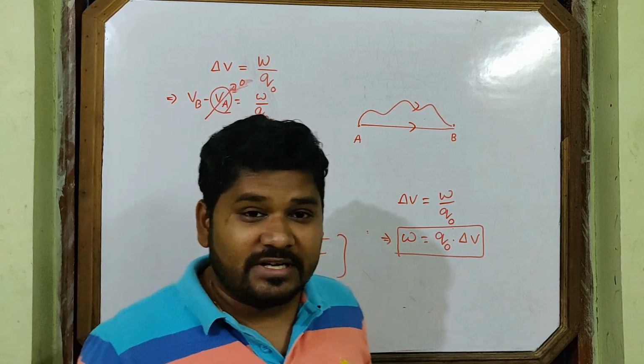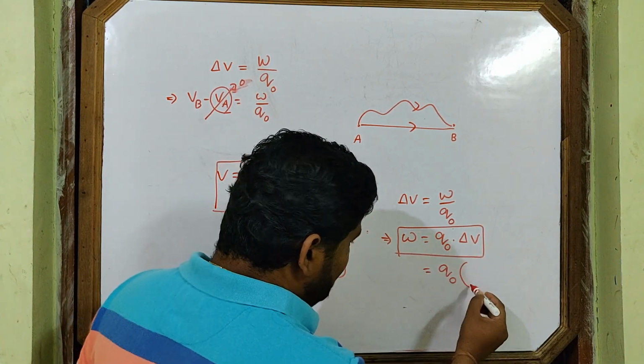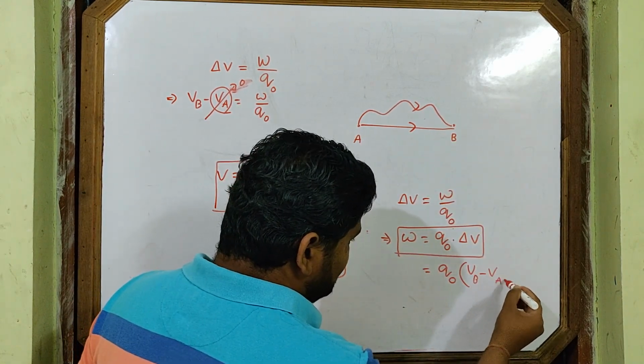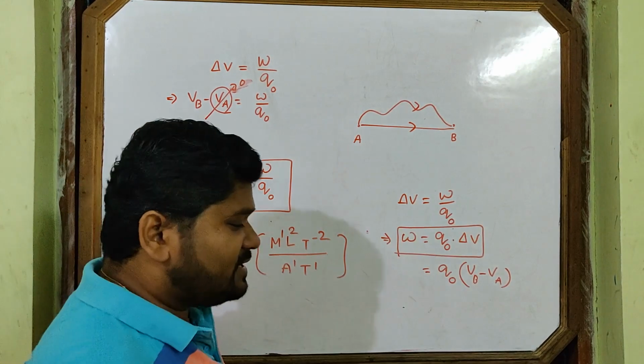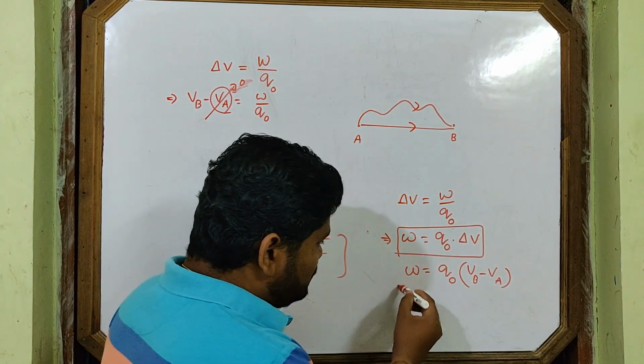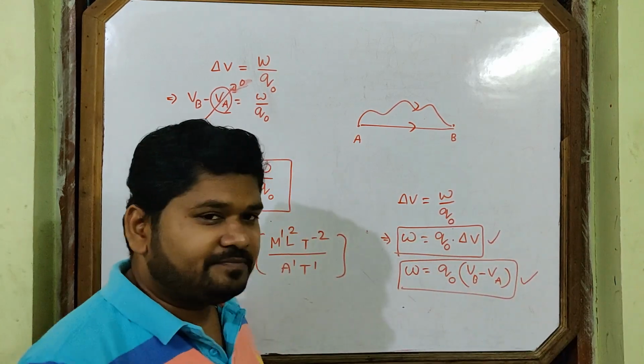Means what you understand here? Del V I can write, if I am taking from A to B, this is Vb minus Va, final minus initial. So this is one formula to solve many questions.